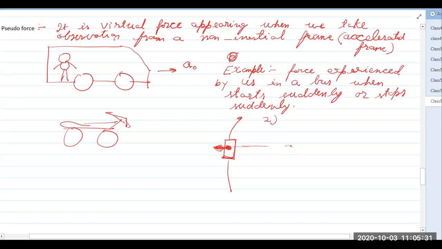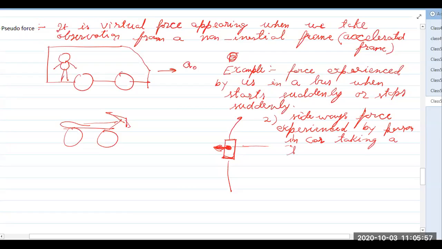So the second example we can take is the sideways force experienced by a person in a car taking a turn. Okay, this is also an example.